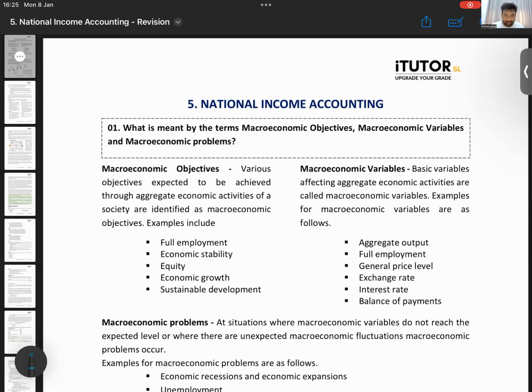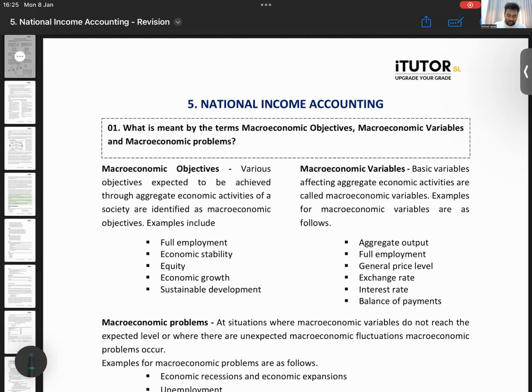Inside your file, there is one main tute. I don't have the tutes with me right now, so I'll just show you the Unit 4 file. You get a file like this. Inside your file, please make sure that everything is there. You will get a theory recap tute. This is the Unit 4 tute though. You will get a past paper tute with all the past papers from Unit number 5, 2011 to 2022. I'll add the 2023 paper also from Unit number 6.